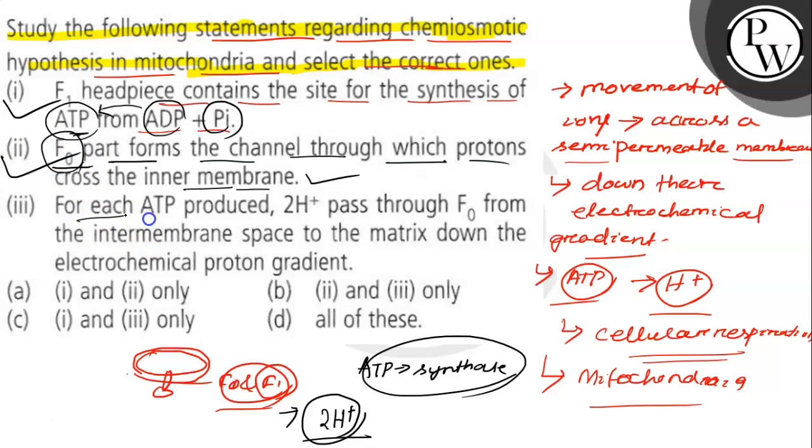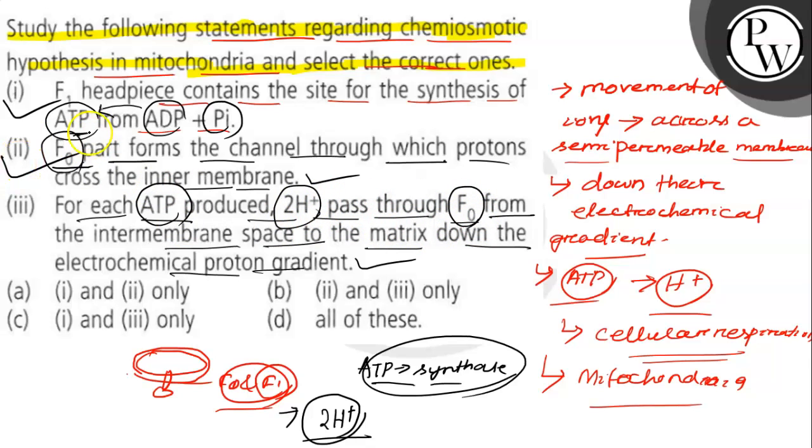Then, for each ATP produced, 2H plus pass through the F0 from the intermembrane space to the matrix, down the electrochemical proton gradient. This is also correct, because ATP synthase forms ATP from ADP and inorganic phosphate, and the 2H plus pass through F0.